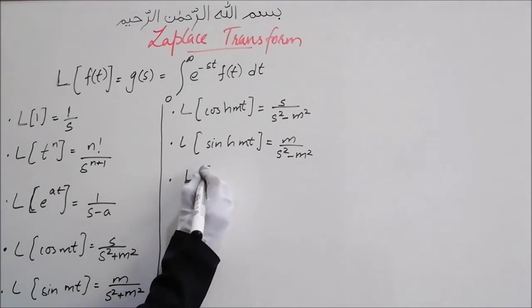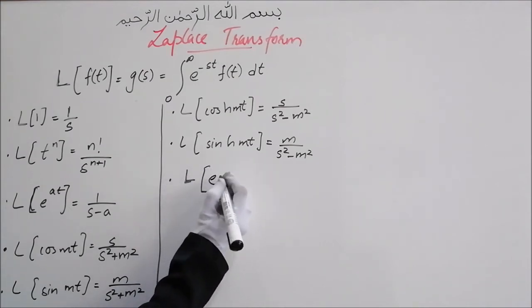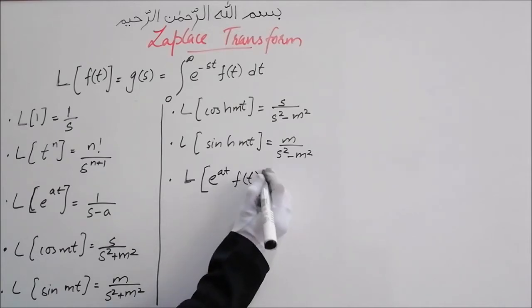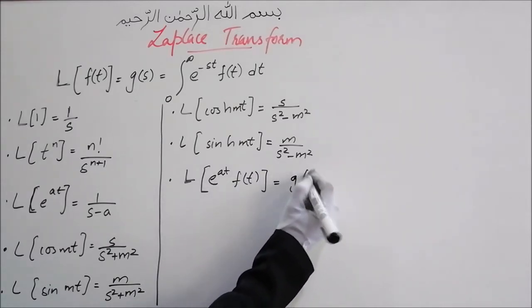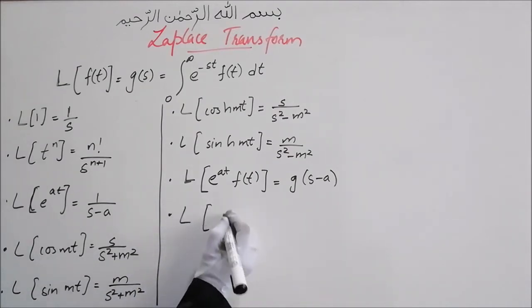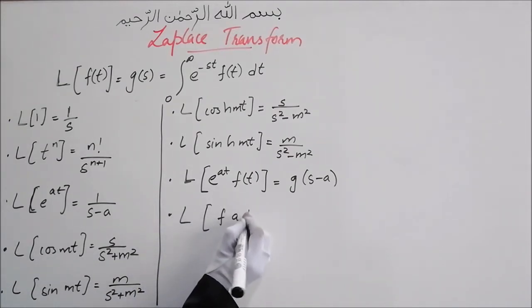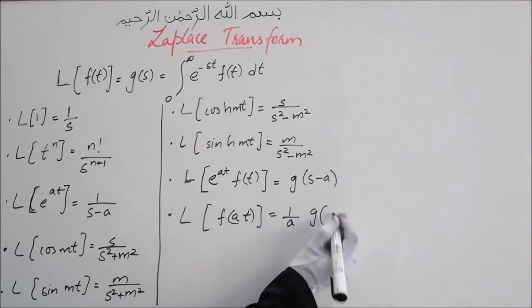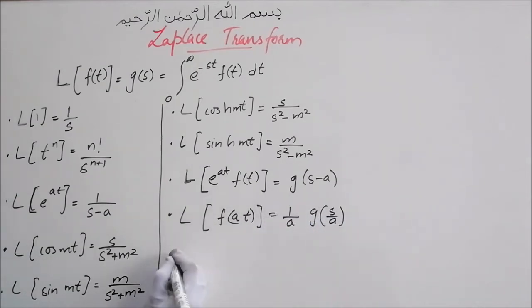Laplace transform of e raised to at f of t is equal to g of s minus a. Laplace transform of f of at is equal to 1 by a g of s upon a.